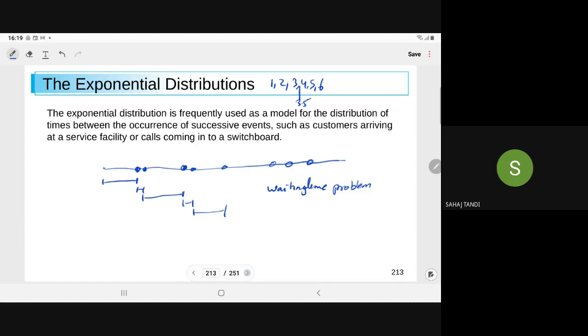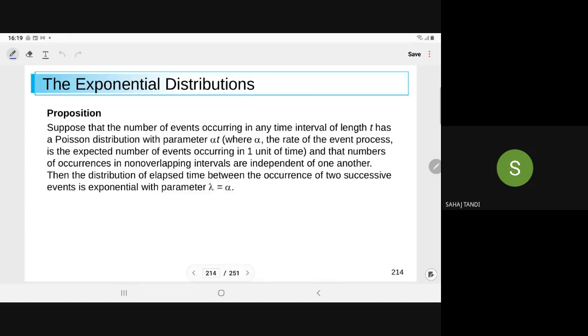So now I have to connect these two. Suppose that the number of events occurring in any time interval of length t has a Poisson distribution with parameter alpha t, where alpha is the rate of events. Alpha is the mean rate. There also we termed it the mean rate of occurrence of events.